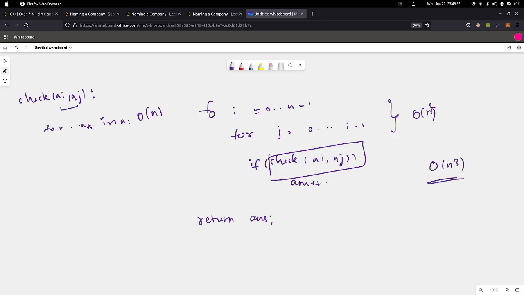So we don't need to do that. Instead, we can use a basic data structure and reduce this time complexity, right? Instead of going through the entire array, if we just store all the strings in an ordered set, we can check if a or aj is present in the original array or not in order of log n time, right? So we can do that, using an ordered set.